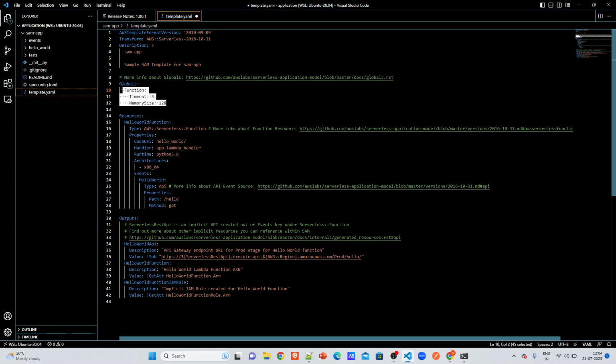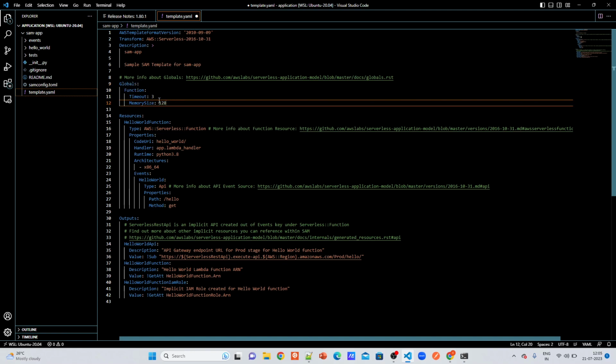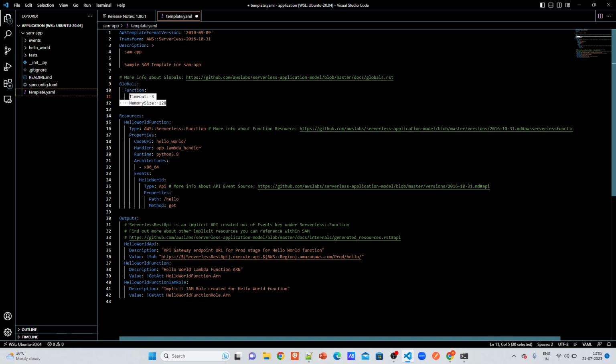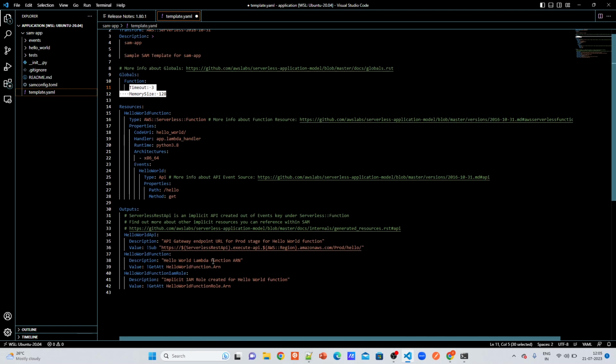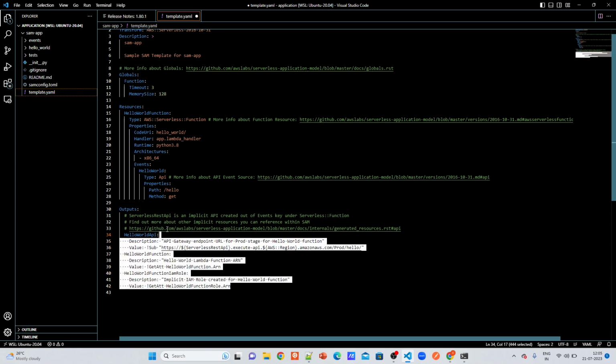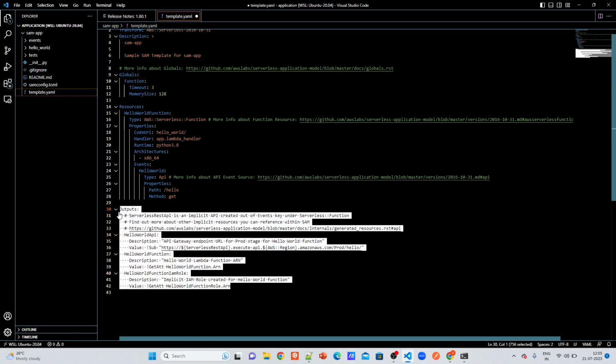And these globals are nothing but if you create multiple functions, hello world function 1, hello world function 2, hello world function 3, then all those functions require these kind of variables like timeout and memory. So you can globalize and keep it here, or you can keep it under the properties also. And these are the outputs you can declare, which will be shown when you execute SAM deploy.